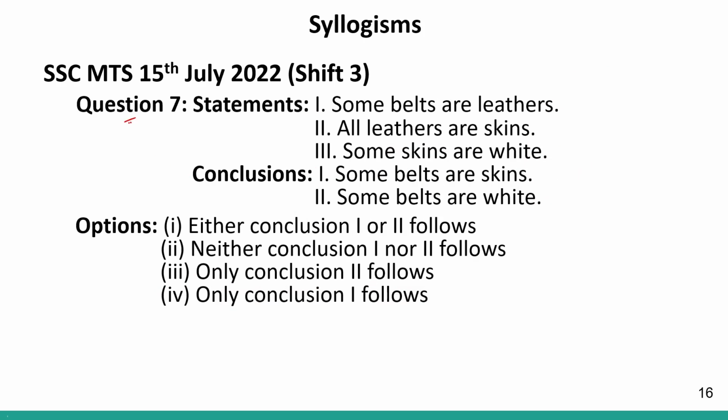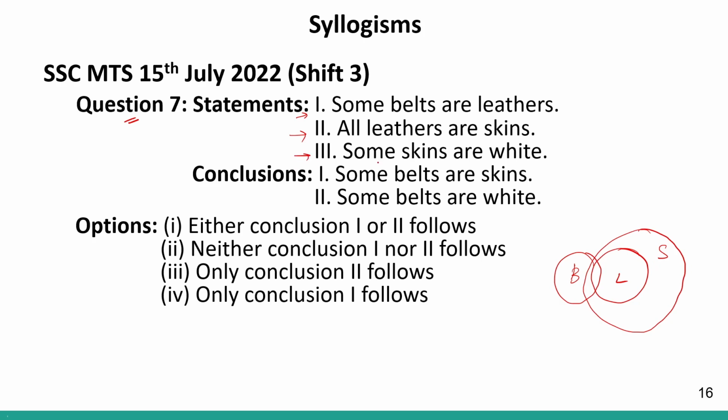Okay. Let us look at question number 7. 3 statements are given to us and 2 conclusions are given to us, and we have to answer which is correct, which is not. Statement number 1 says some belts are leathers. So if this is my belts, some belts will be leathers, correct? Second statement is all leathers are skin. So all leathers are skin will be represented like this. Leathers will be a subset of skin, correct?